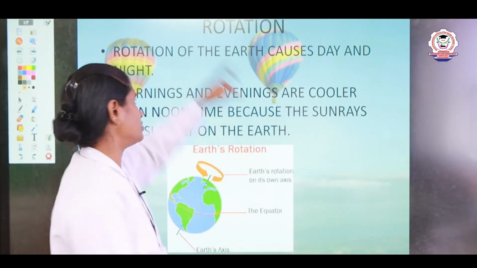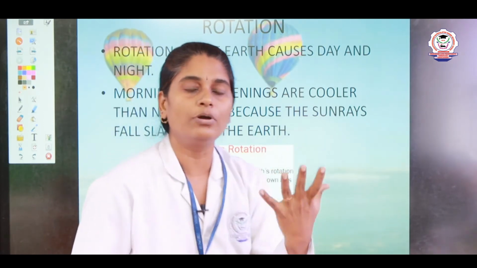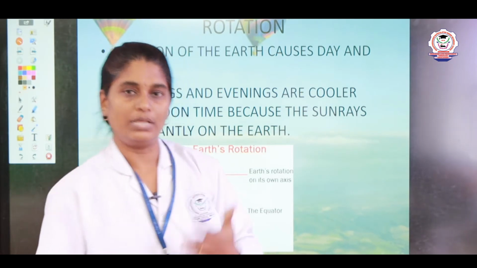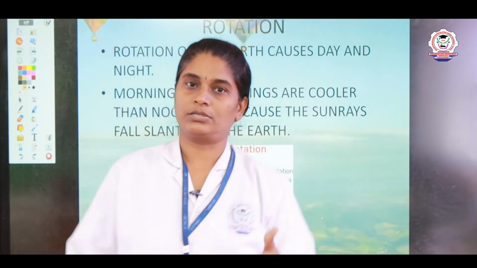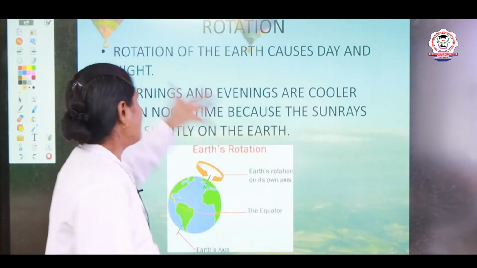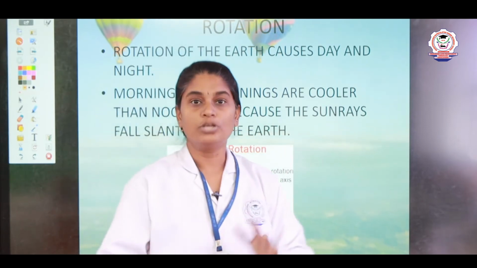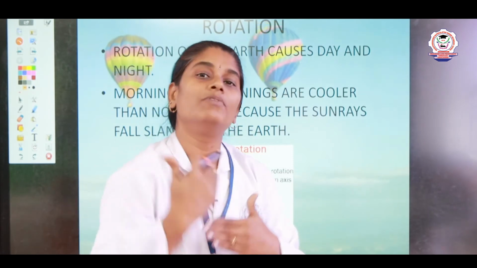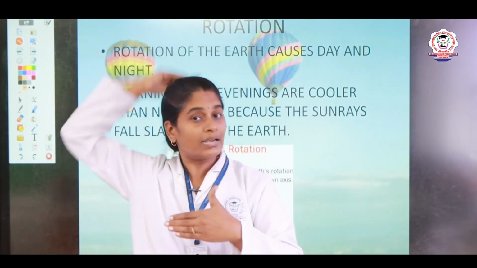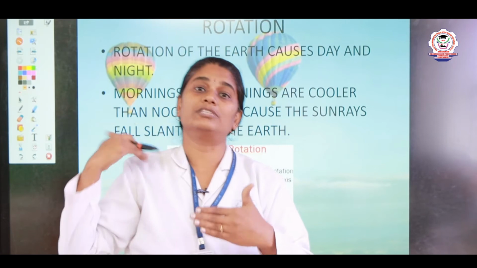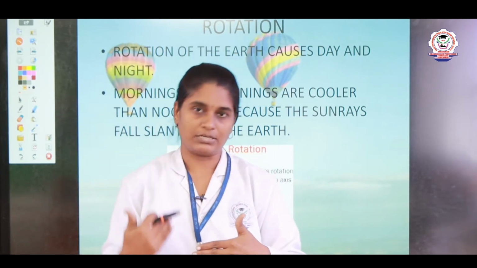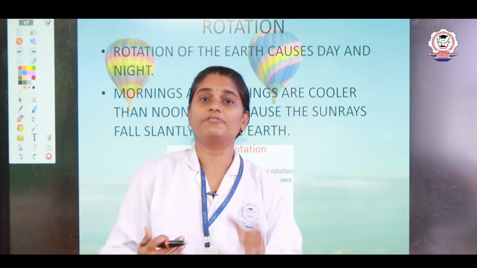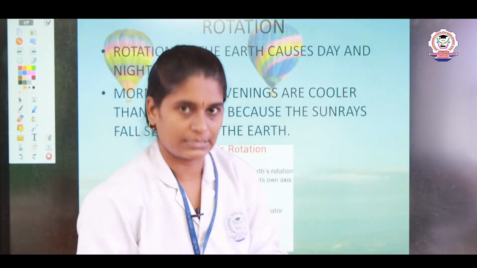For one rotation, the earth takes 24 hours, and because of this rotation of the earth only, day and night occur. The part of the earth that faces the sun will have day, and the part of the earth that does not face the sun will have night. Clear? So, the earth rotates from west to east, right.